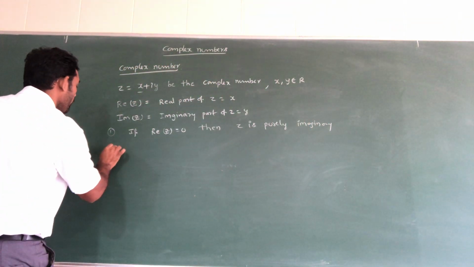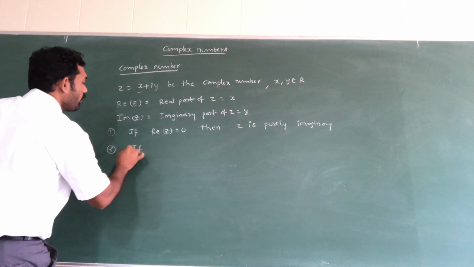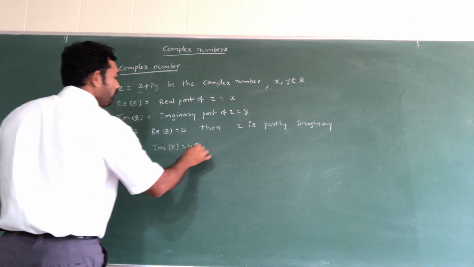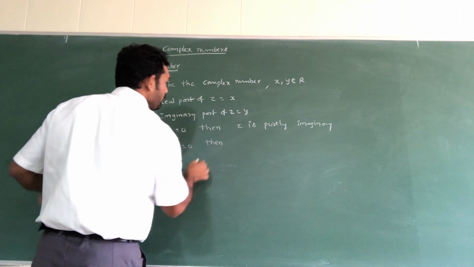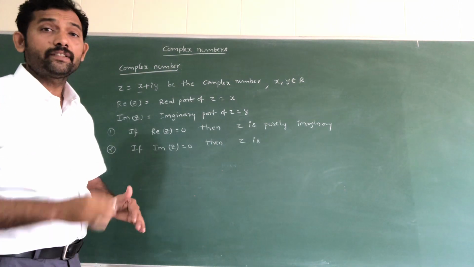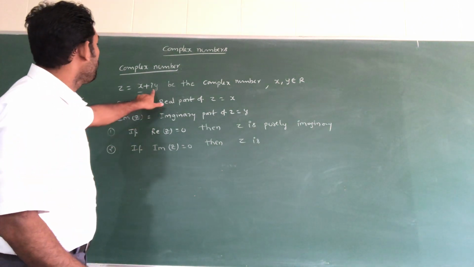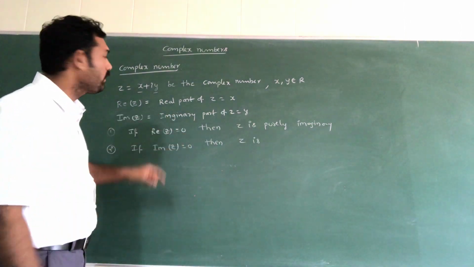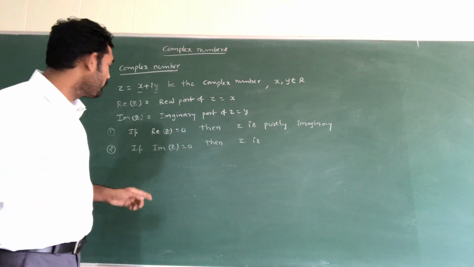So same second point, if Im of z is equal to 0, then z is... Im of z means imaginary part is 0. Imaginary part is 0 means y value should be 0. What is remaining? X only remaining. So x means what?